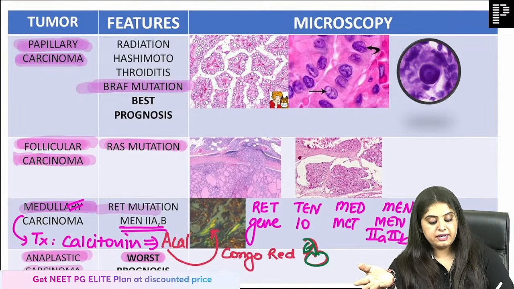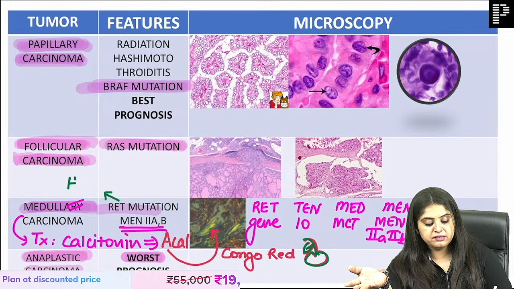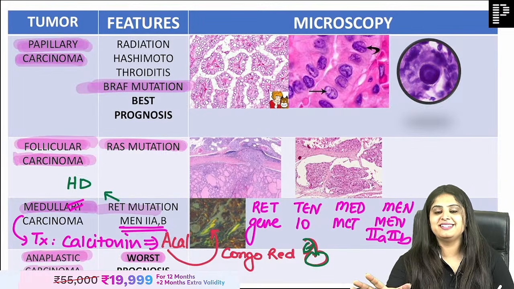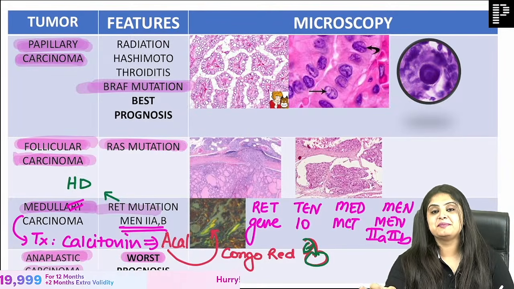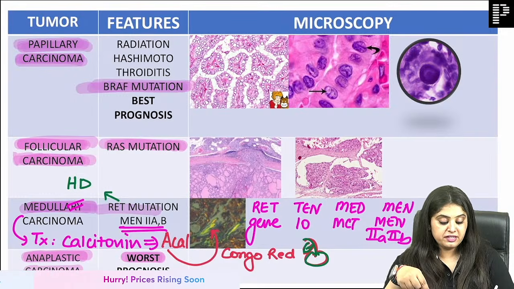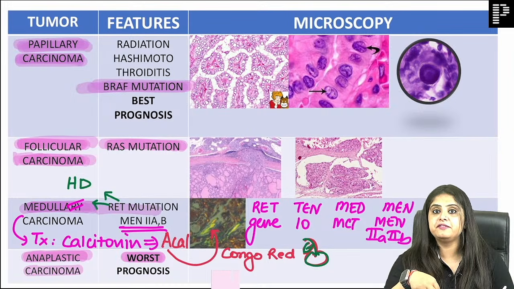But ma'am, we had studied RET mutation in Hirschsprung's disease also. Truly, I promise this is the last thing. We studied RET mutation in Hirschsprung's disease too. Now you are saying RET mutation in medullary. Is there a difference? Yes.